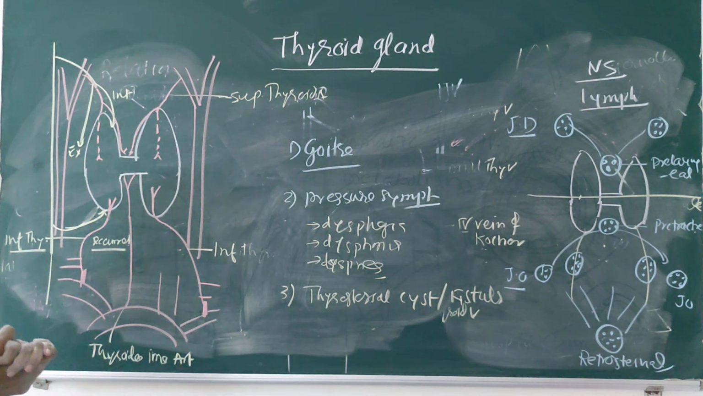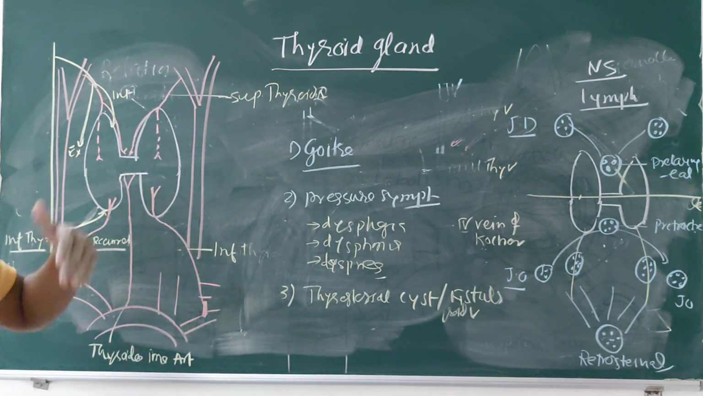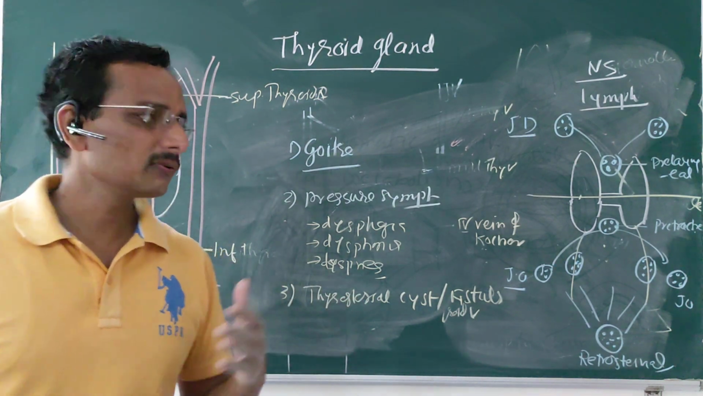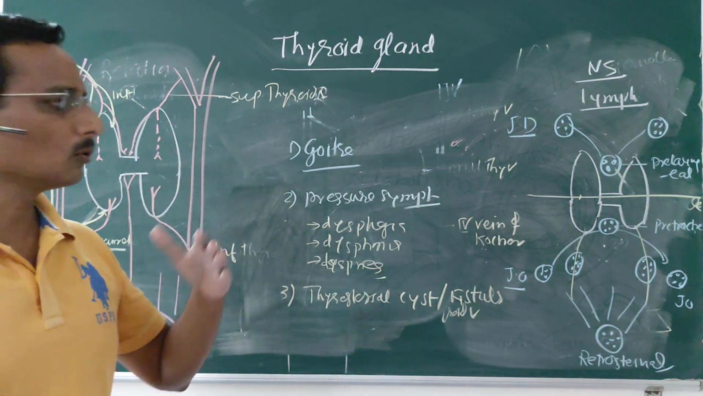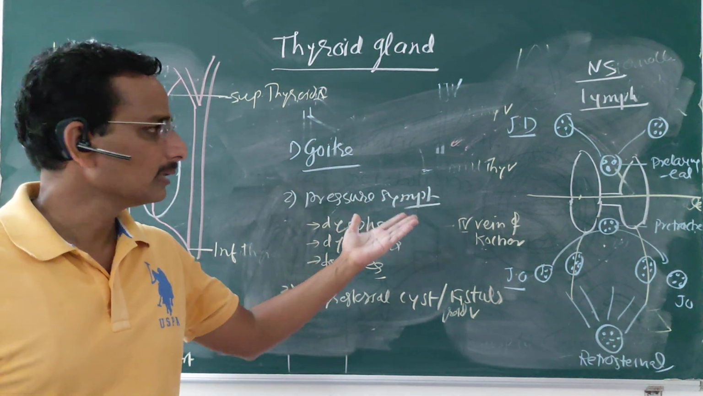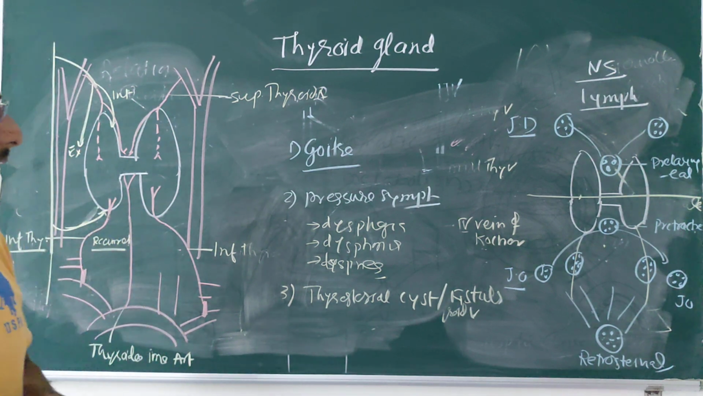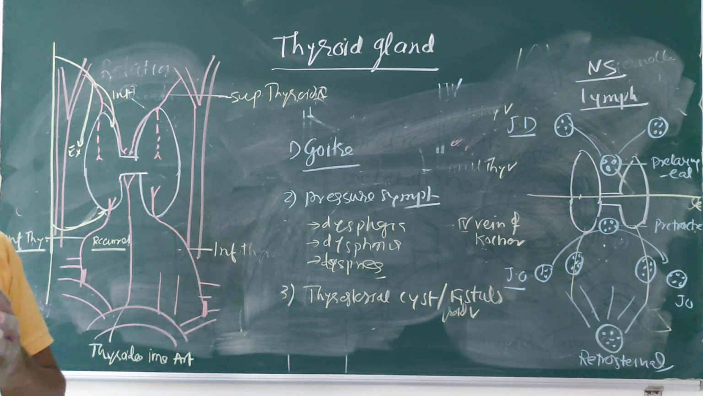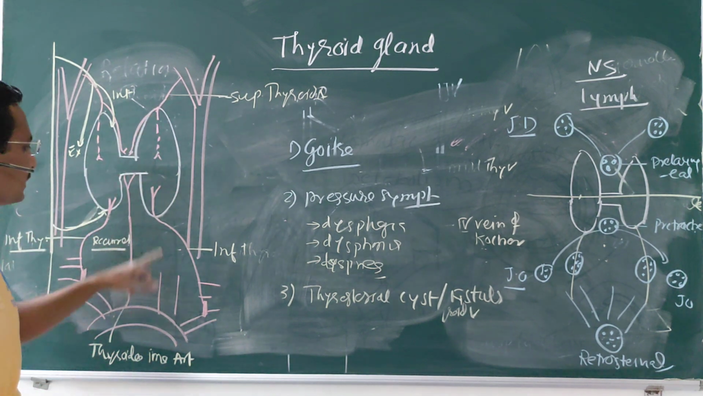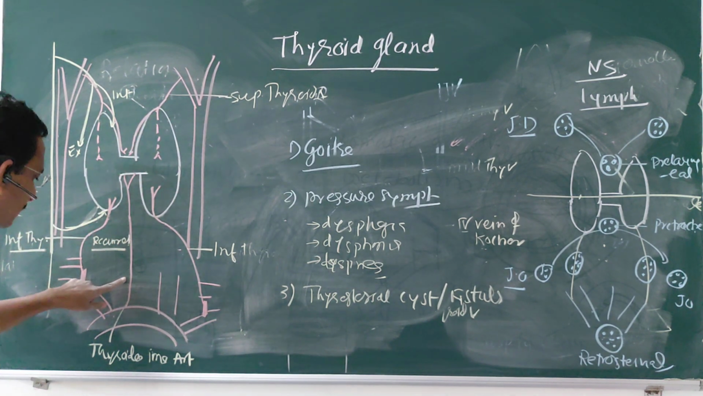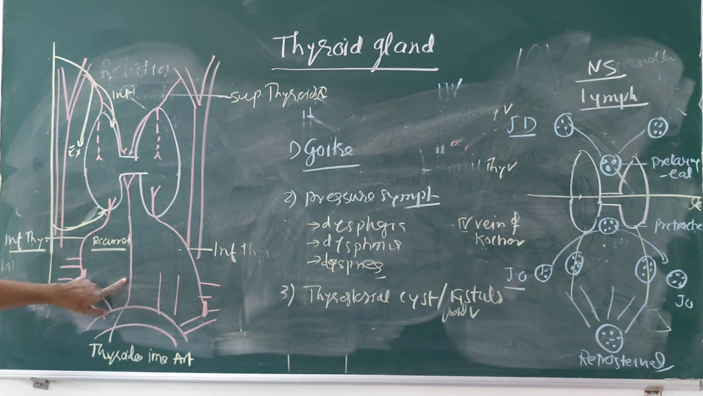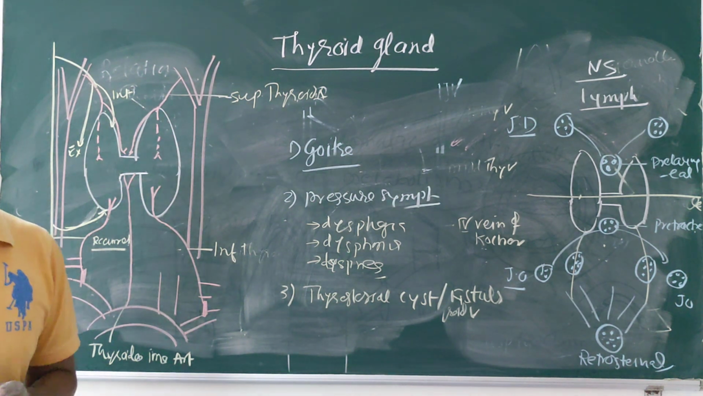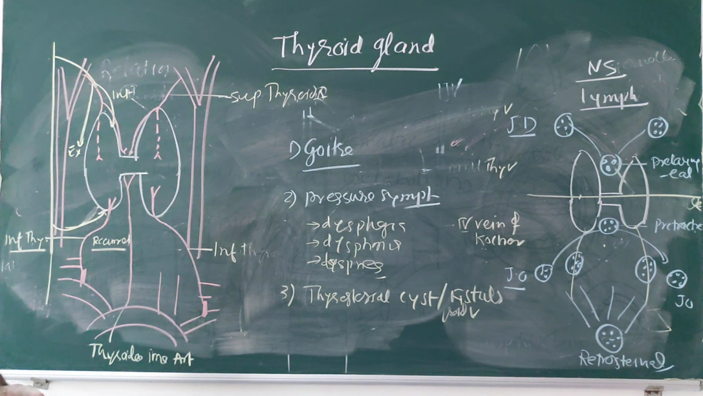Relations you already know. It is related to muscles, that is sternothyroid, sternohyoid, sternocleidomastoid and omohyoid on the lateral aspect, and trachea and esophagus on the medial aspect. Then the carotid sheath on the posterolateral aspect. Then its blood supply: it is supplied by the superior thyroid artery, the inferior thyroid artery, the thyroid ima artery and numerous small branches, that is tracheal and esophageal branches.